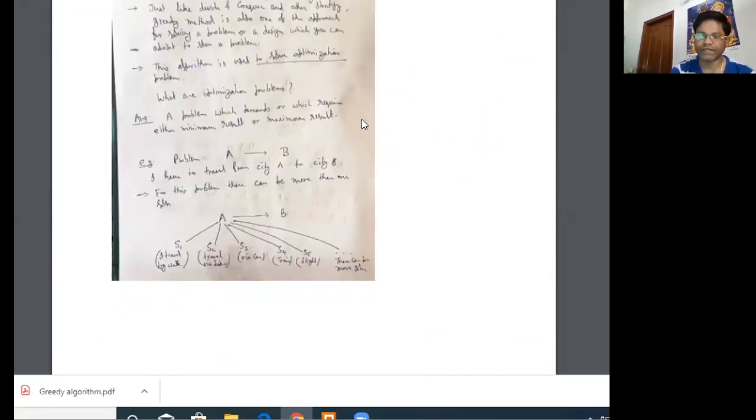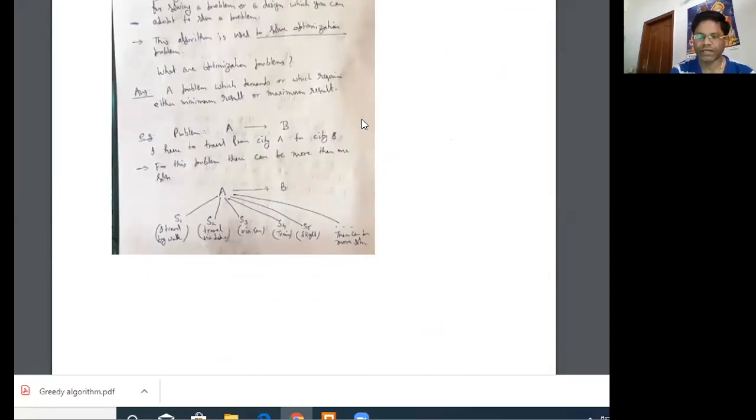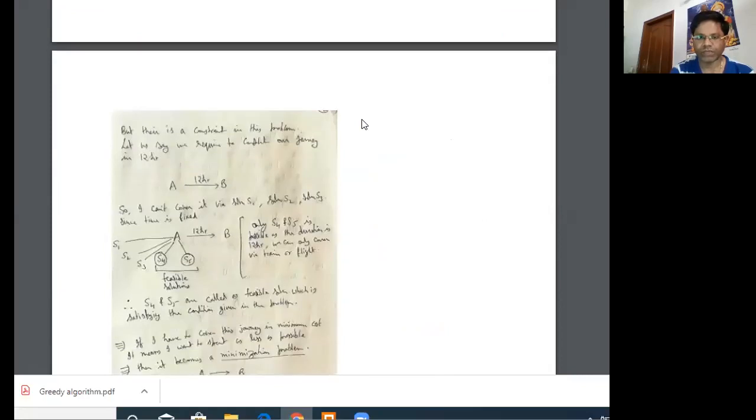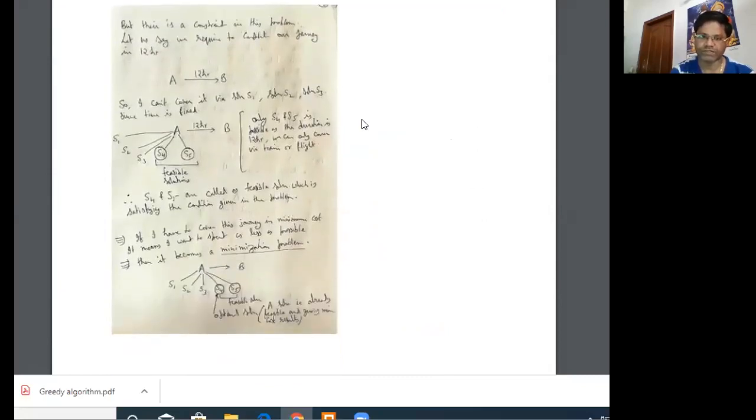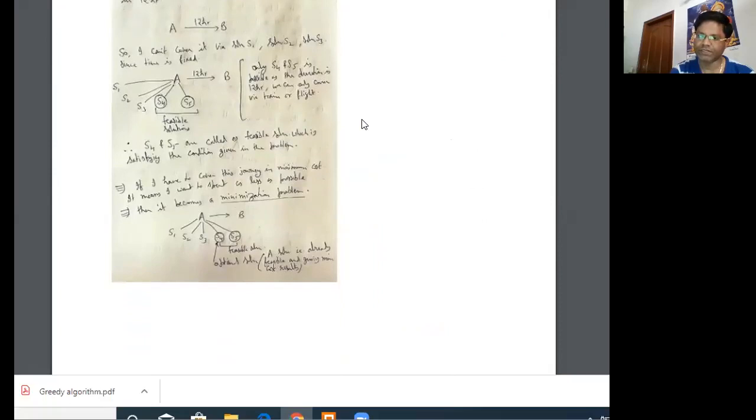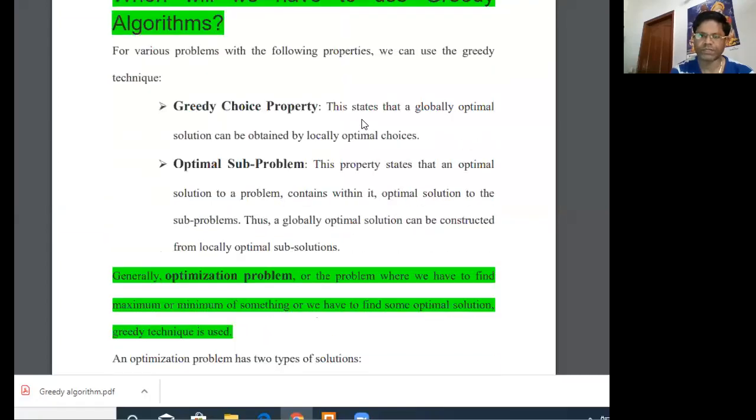In the second example, of two cities, again using the greedy algorithm, I found two feasible solutions, and out of them I constructed an objective function for a minimization problem and found the desired optimal solution, that is S4, for the given problem.